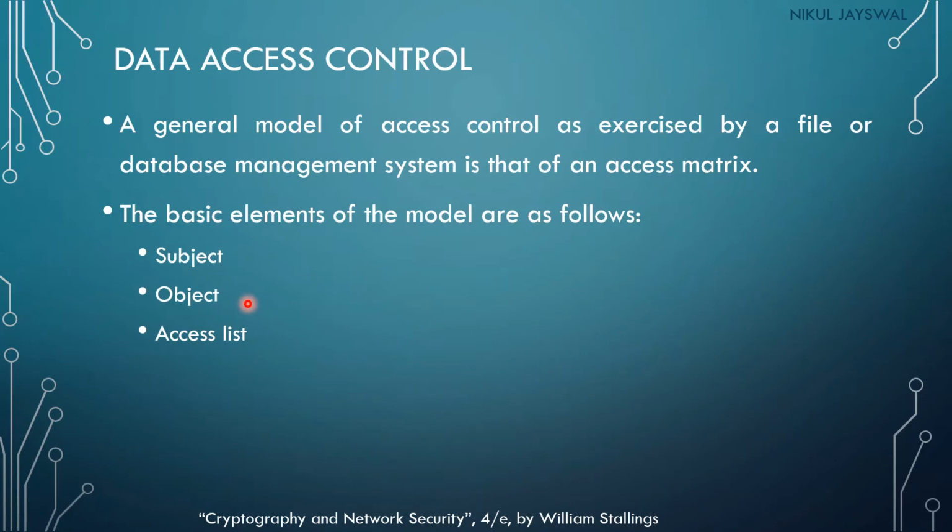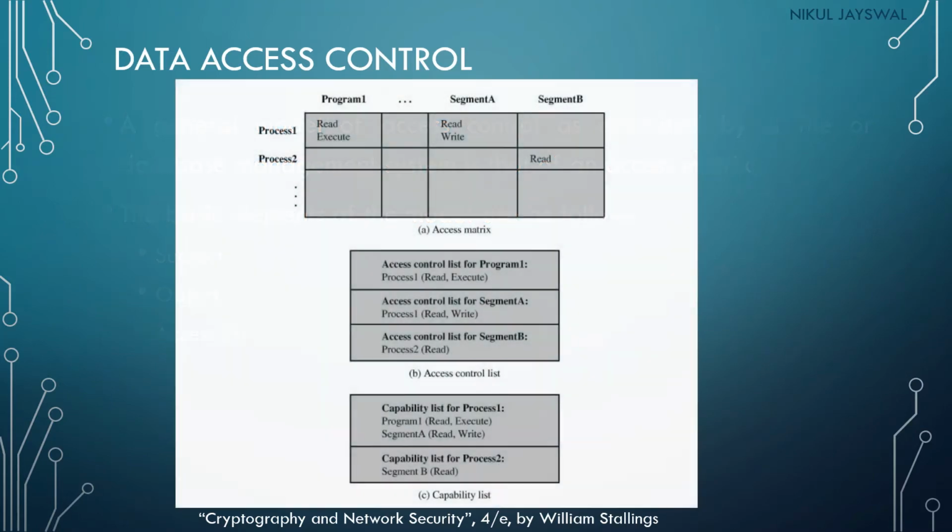Remember one thing, the user will be called a subject, and the files or the programs for the user will be called an object, and which user can access which file and which operation can be performed will be part of the access list. So this is the general model of data access control.